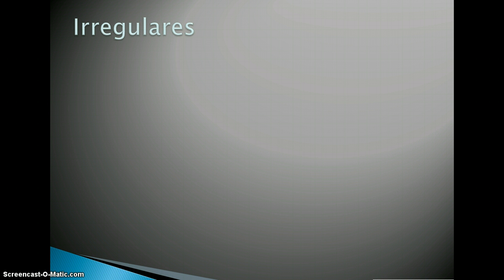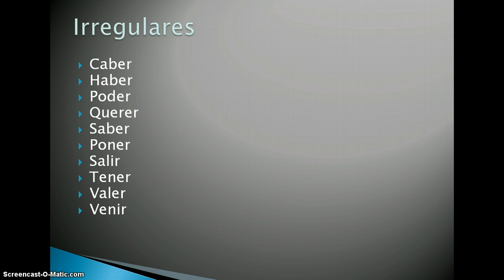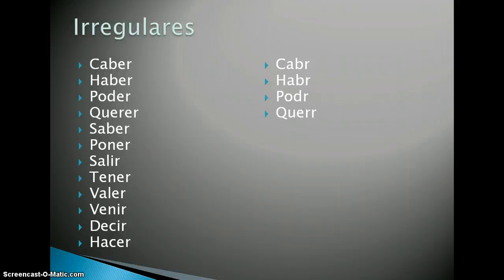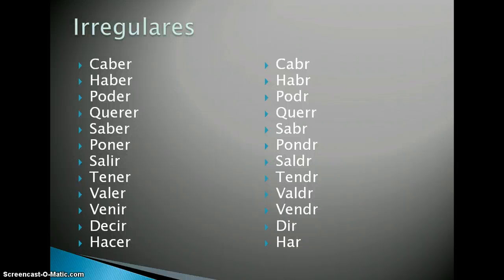Now let's take a look at the irregulars. So here's our list of irregulars. Same ones that are irregular in the future tense, right? So caber turns into cabr-, haber, habr-, poder, podr-, querer, querr-, saber, sabr-, poner, pondr-, salir, saldr-, tener, tendr-, valer, valdr-, venir, vendr-, decir, dir-, and hacer, har-.